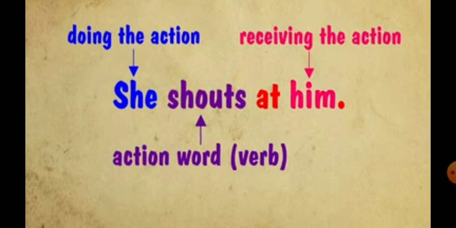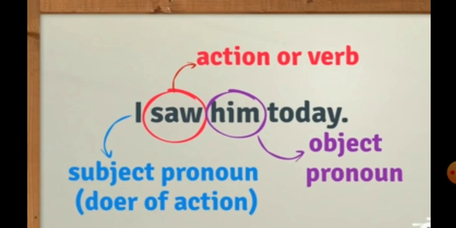One more example for you. I saw him today. I is the subject pronoun which is doing the action. Saw is the action which is done by I. And him is the pronoun which is receiving the action. I saw him today.